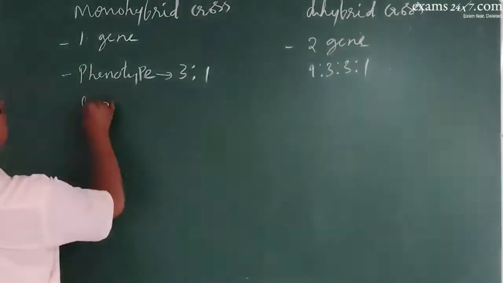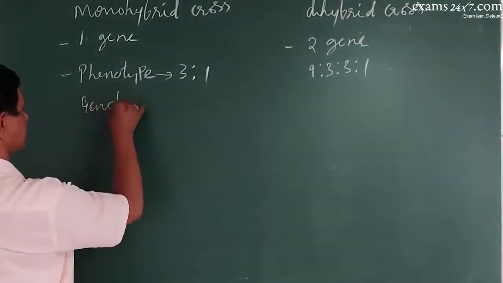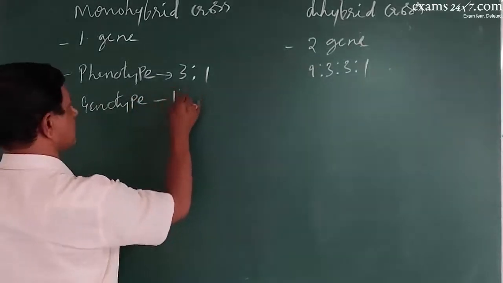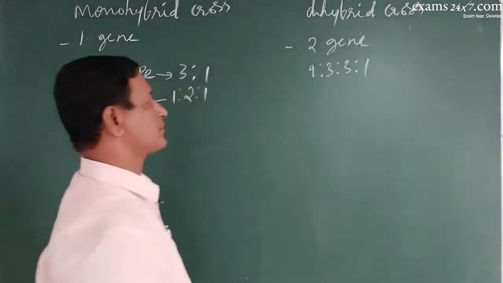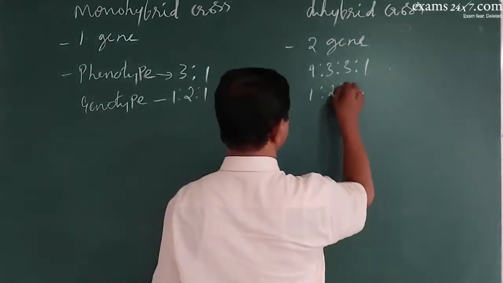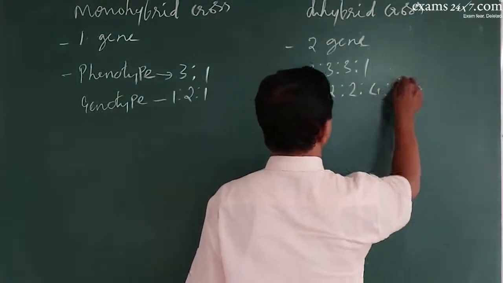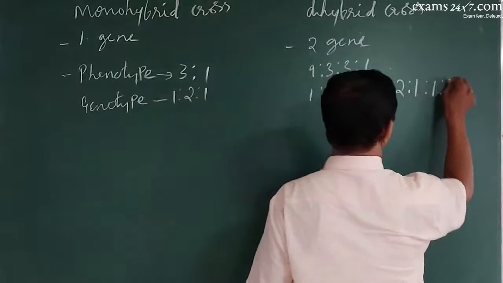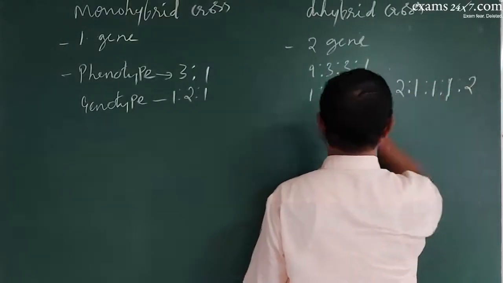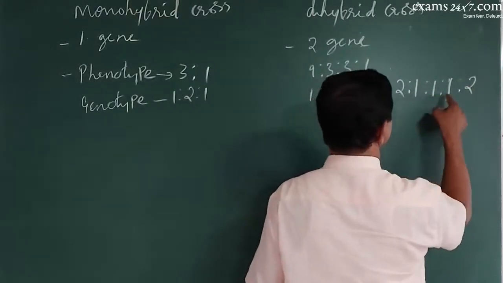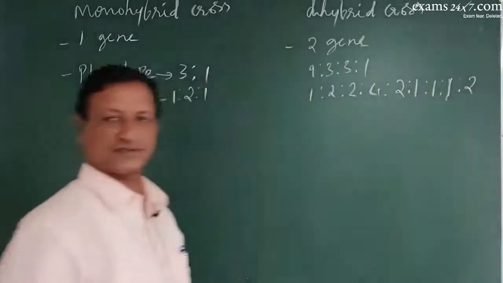Here the genotypic ratio was 1:2:1. Here it is too much: 1:2:2:4:2:1:1:1:2, and so on, like this.